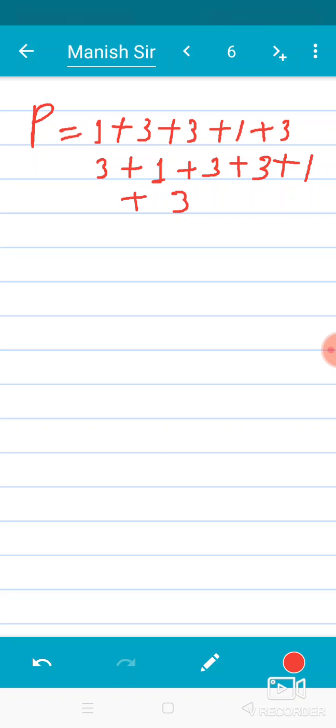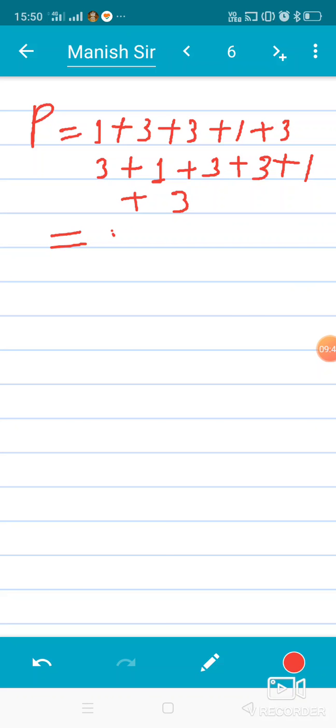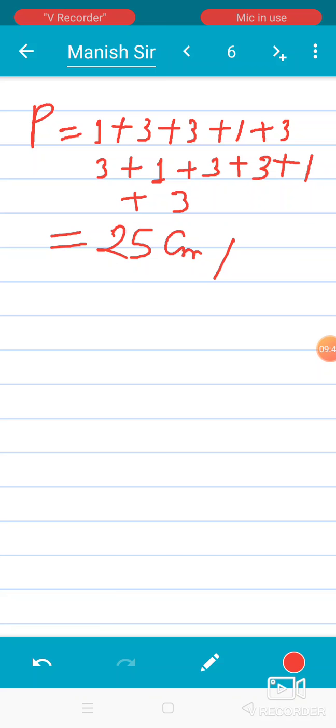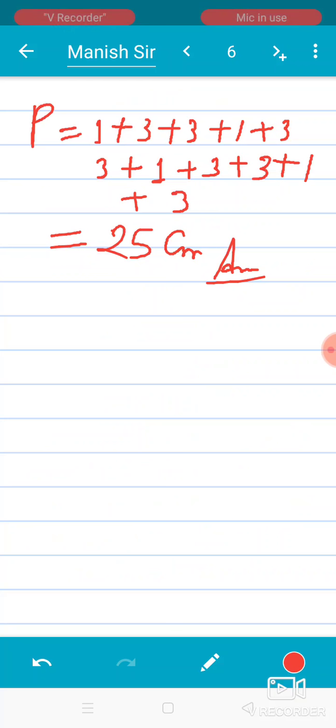and this becomes the final. We could add these sides and find the perimeter of this geometry, which looks like a plus. After adding we find 25 centimeter is the answer. If you want to fence this type of geometry, we could add all the sides and find the perimeter of this kind of geometry.